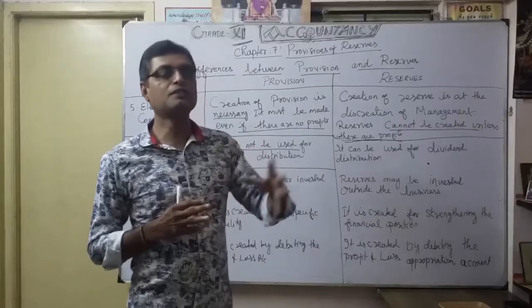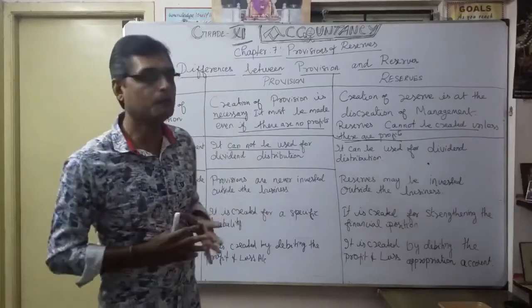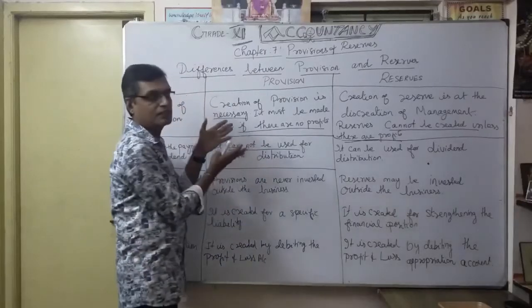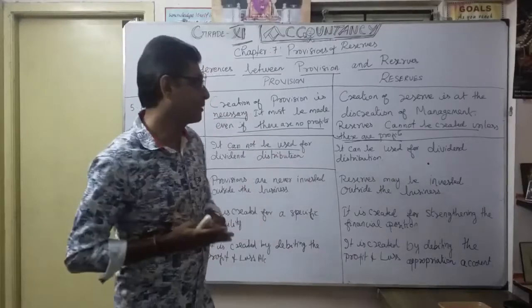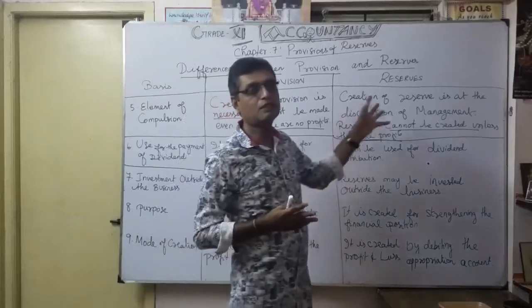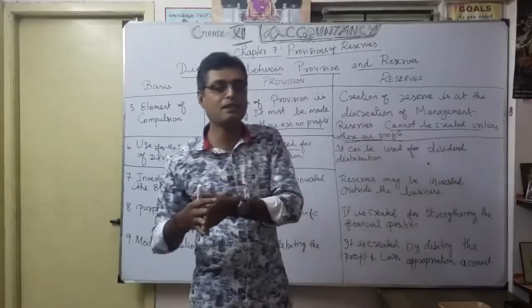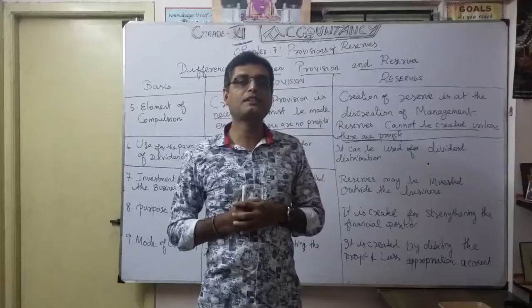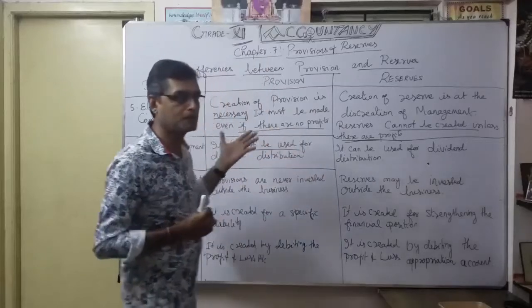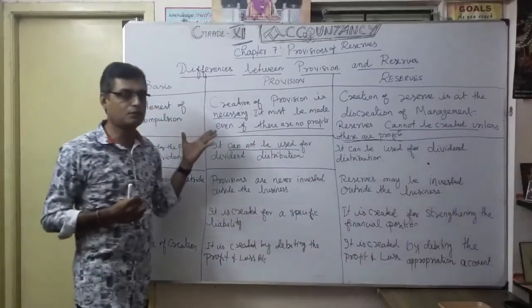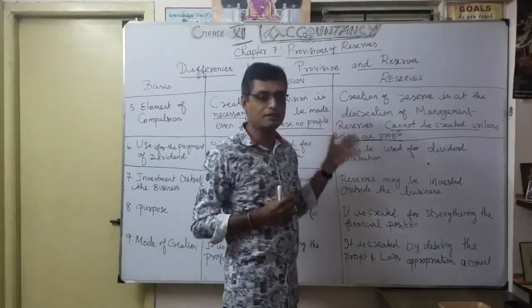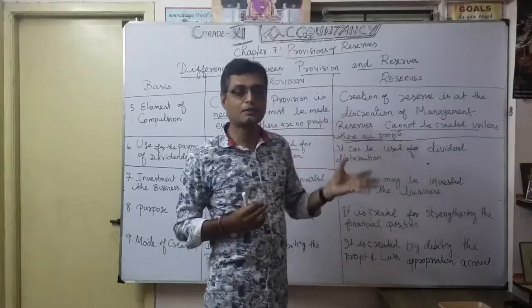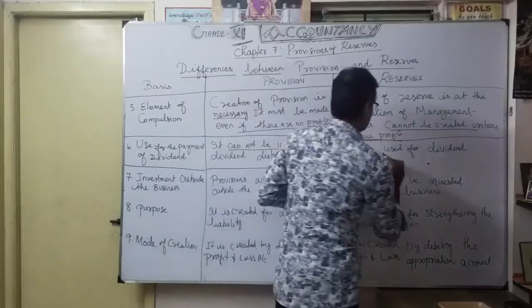Okay. So when the dividend is declared, once you get the profit, a provision cannot be utilized for dividend purpose. But from a reserve point of view, there is profit there. When you create a reserve, after the preparation of the profit and loss account, any surplus profit thereafter goes to reserve. So a reserve can be used for dividend. That's the meaning here.